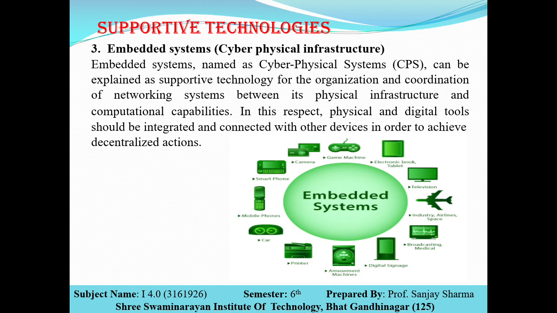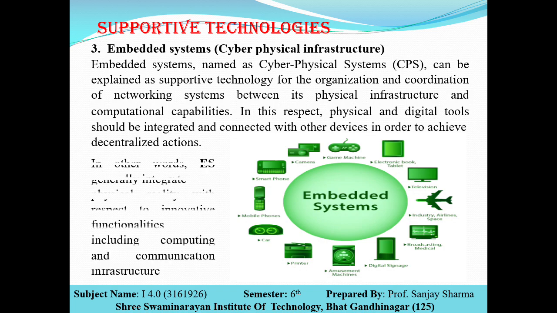Nowadays all these systems have been embedded as cyber and physical systems. Near the photograph of the aeroplane, it is also mentioned: industry, airlines and space. Nowadays even industries are utilizing this CPS form, that is cyber physical system, in order to develop I 4.0.